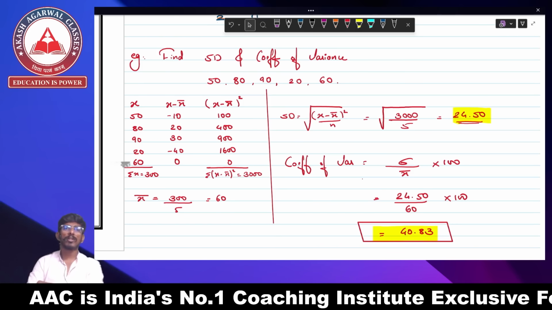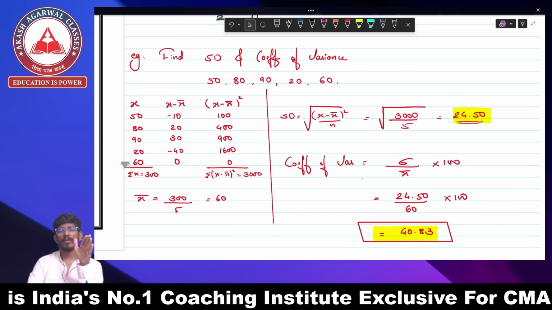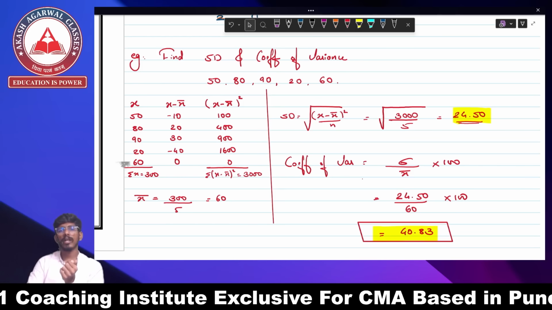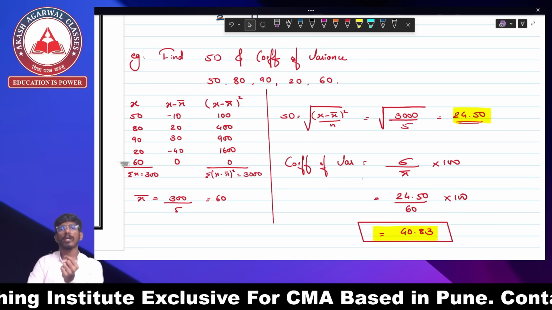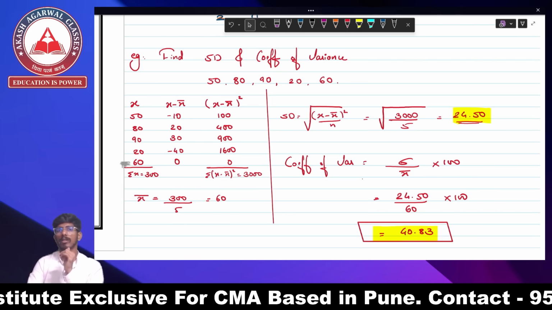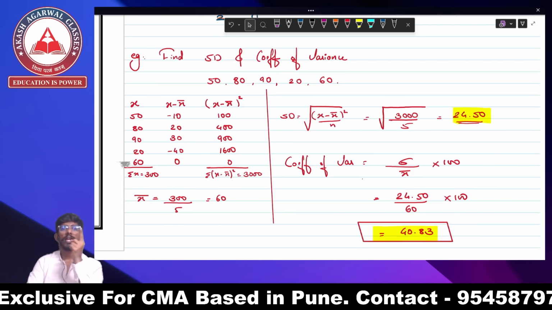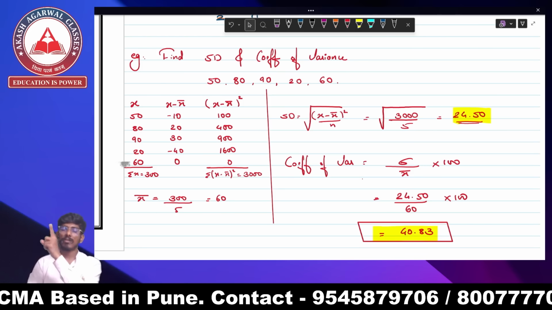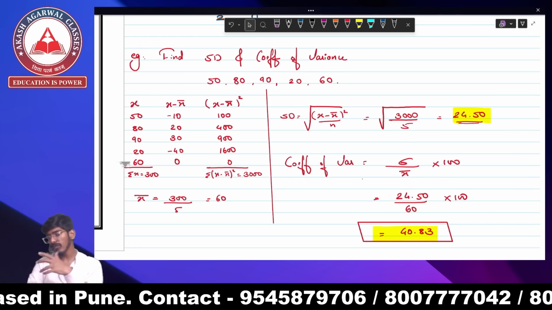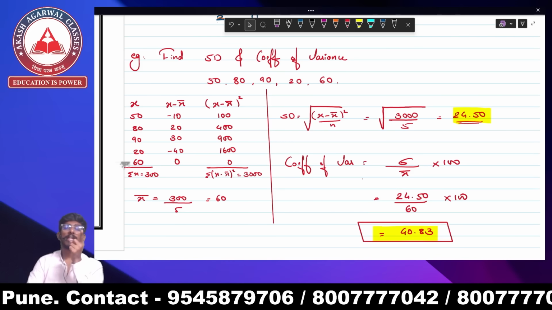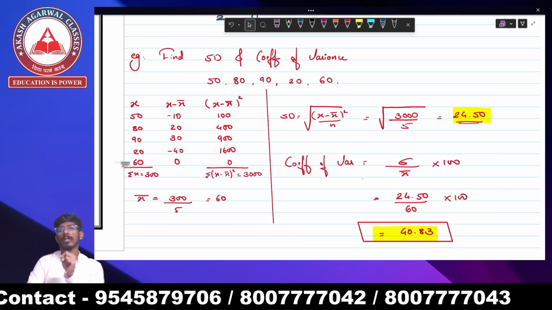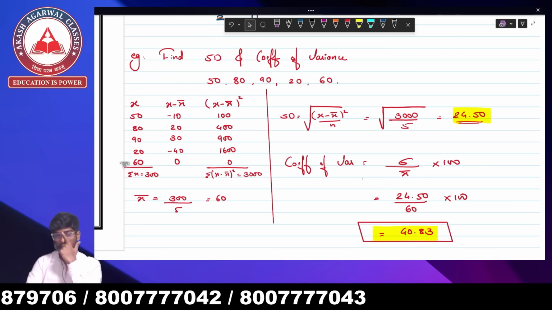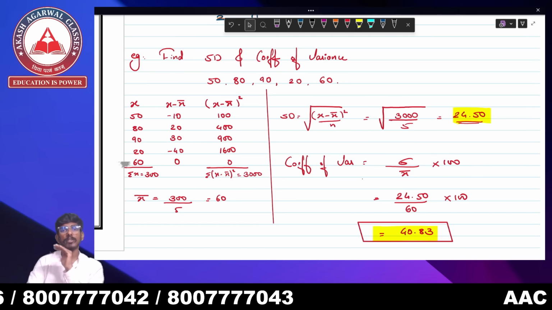Then we studied mean deviation. In mean deviation, there were three parts: from mean, from median, and from mode. It was summation of x minus x bar upon n, summation of x minus median upon n, summation of x minus mode upon n. For group, it was summation of f times x minus x bar upon n, and likewise for median and mode. For coefficient, it was mean deviation about mean into 100 upon mean, mean deviation about median into 100 upon median, mean deviation about mode into 100 upon mode. That's all. The mean deviation also gets over.